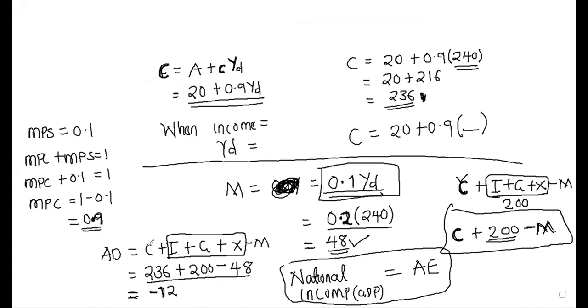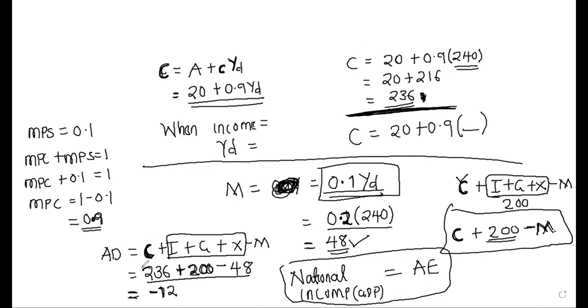Yes, I was saying, we're calculating for the first one, when national income was 300. What was our consumption, the C that we found? We found 236. We calculated our consumption, and aggregate expenditure is C plus I plus G plus NX, isn't it? Now the I and G together is 200, so this is the plus 200.